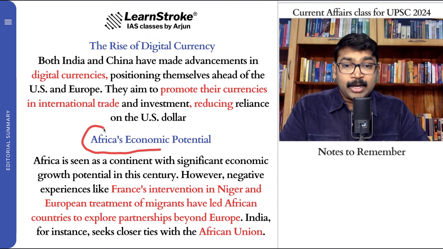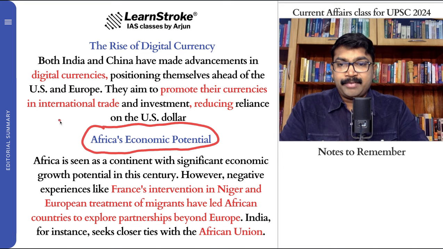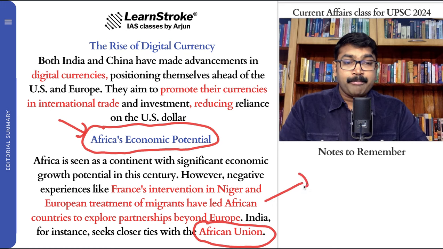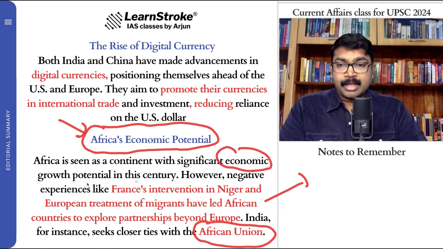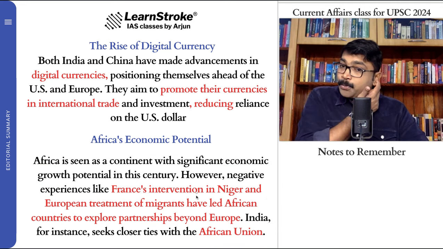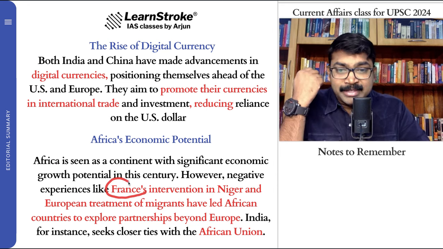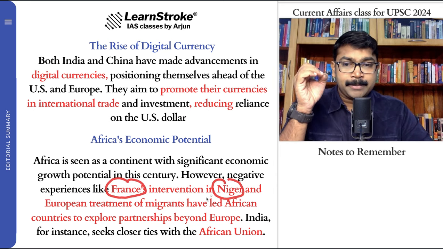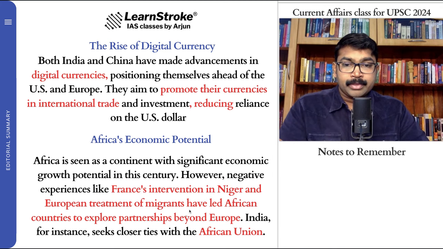And Africa's economic potential. That is the reason why everybody is seeing Africa as a potential. India is making good relationships with the African Union, and Africa is going to be the biggest economic growth driver. Some negatives have also happened because France's intervention in Niger has created a big problem in Niger. The Niger crisis, you must have heard about all those concepts, and that is the reason why.